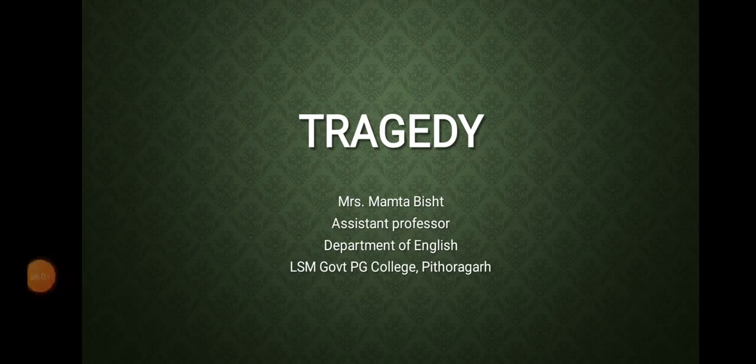Hello learners, today we are going to complete the topic poetics by taking up the last important topic, that is character. As we have already talked about all the other five elements which are required in the tragedy except one, that is your character.